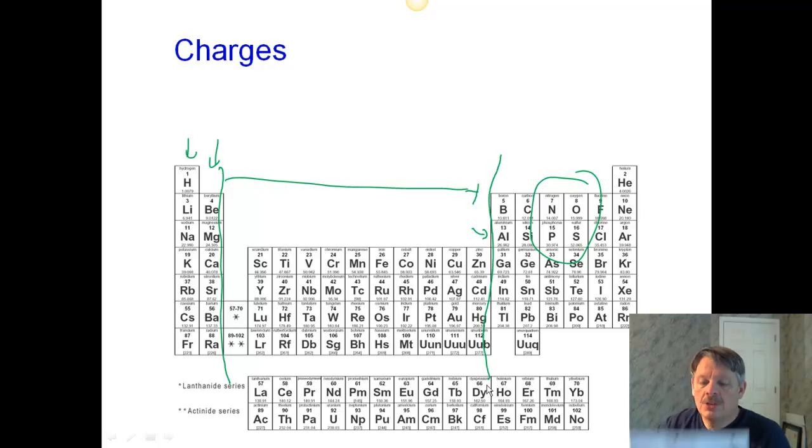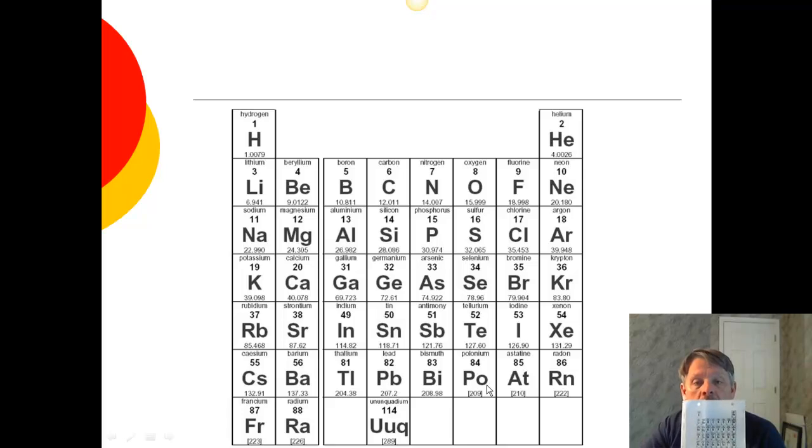So essentially, here's what I've done. I've taken my periodic table, I folded it, and I moved that all the way over so that I cover the D block. So when you're all done, you should only be showing the main block elements, the S and the P blocks, which is what I'm showing here. Right, so hopefully you've been able to do that.